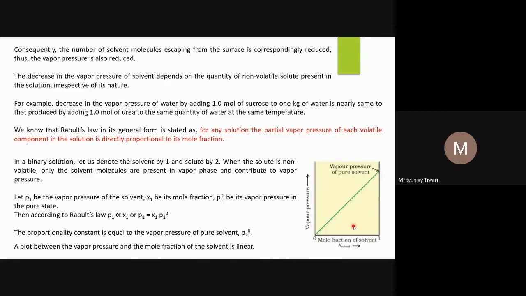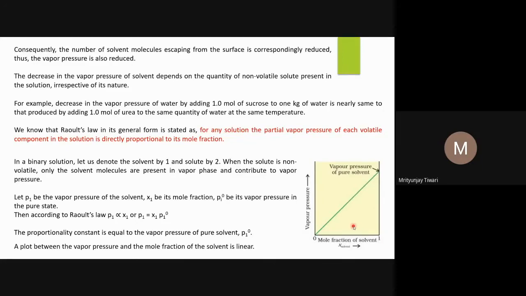For example, if you add 1 mole of sugar in 1 kg of water, and 1 mole of urea in 1 kilogram of water. 1 mole, if you are adding, what does it mean? 1 mole of sugar or 1 mole of urea. 1 mole of all substances contains Avogadro number of particles. So the number of particles of solute is the same now.